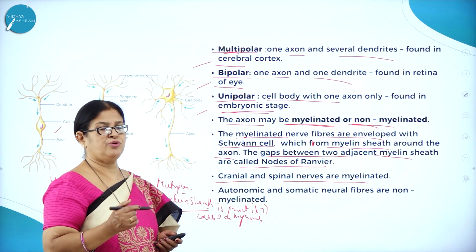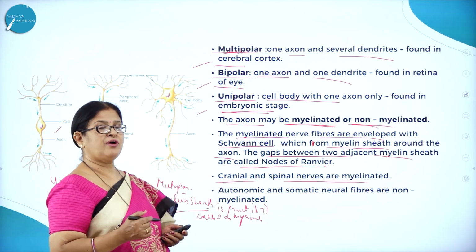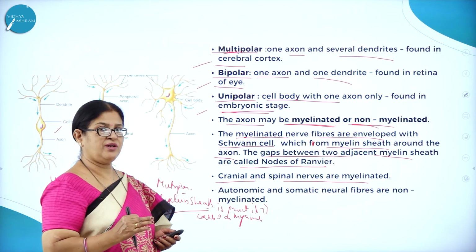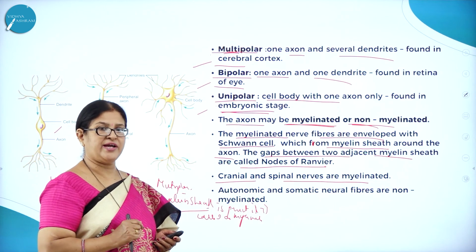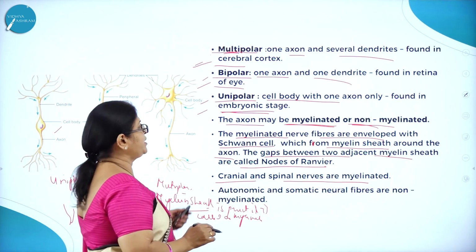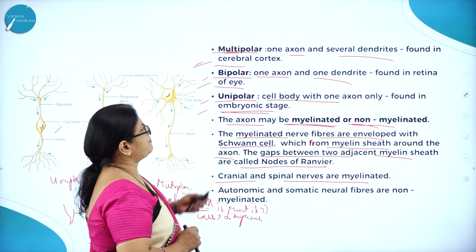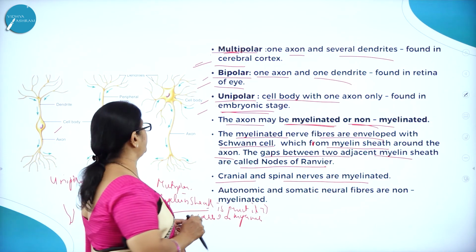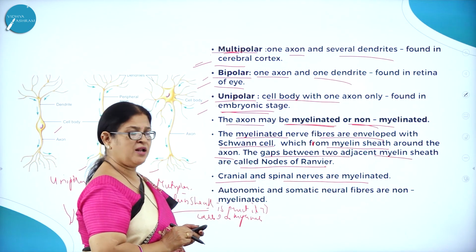So what is a neuron? Neuron is the structural and functional unit of nervous system, and the neuron consists of three very important parts. What are they? Cell body or cyton, then the axon and the dendrites. Then based on the number of axon and dendrites, the neurons have been broadly classified into unipolar, bipolar and multipolar. What do you mean by unipolar? Cell body with one axon found only in embryonic stage. Bipolar? One axon and one dendrite found in retina of the eye. Multipolar, one axon and several dendrites found in cerebral cortex.